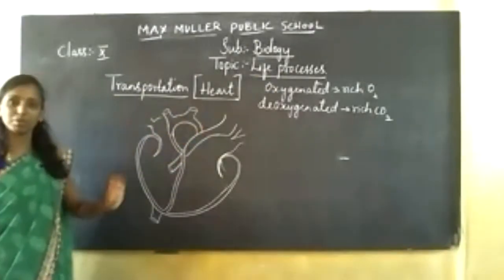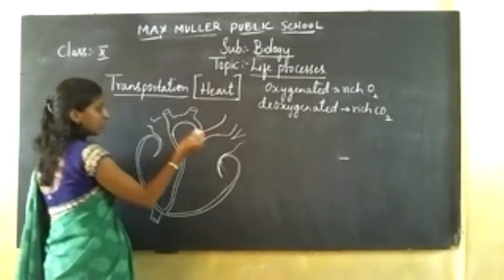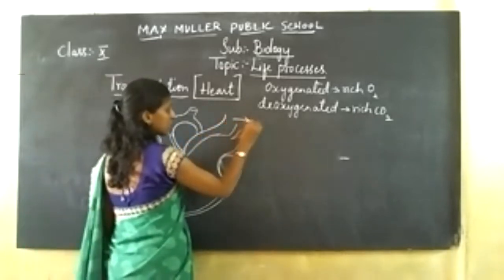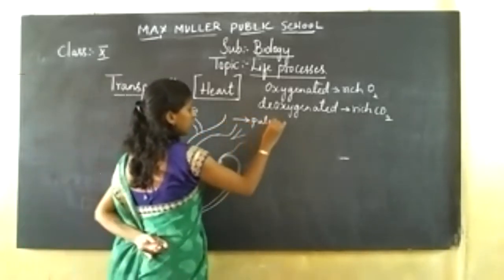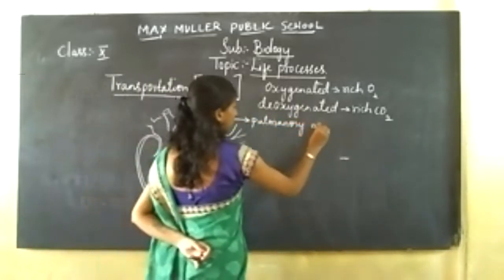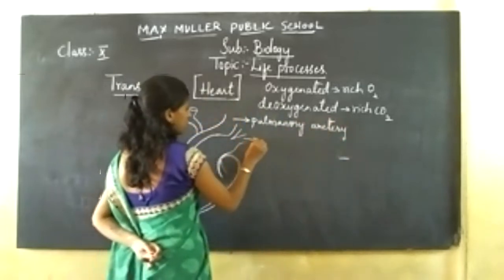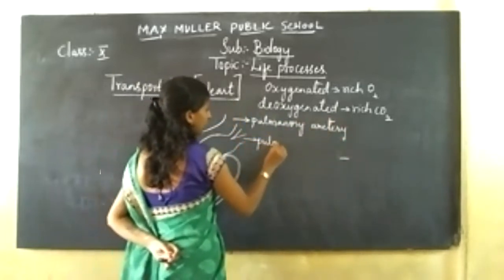Don't join so many pipes. Draw only as much as is there in the textbook. And see the labeling, how exactly it goes. This is called your pulmonary artery, and this is called your pulmonary vein.